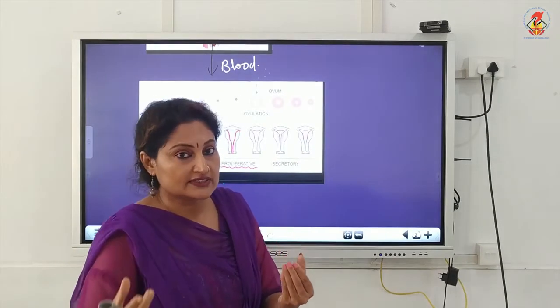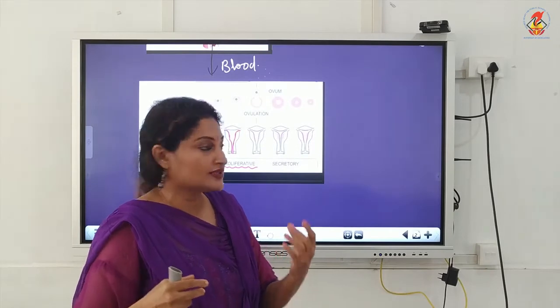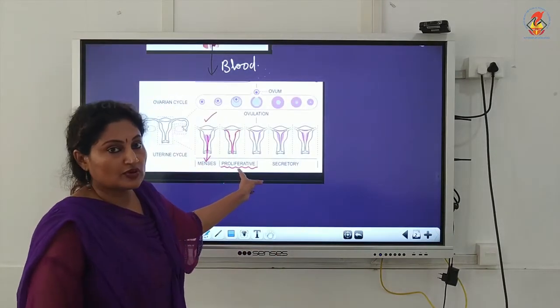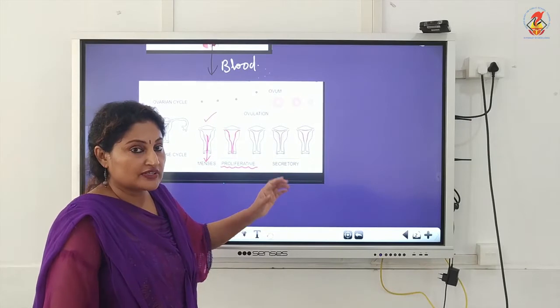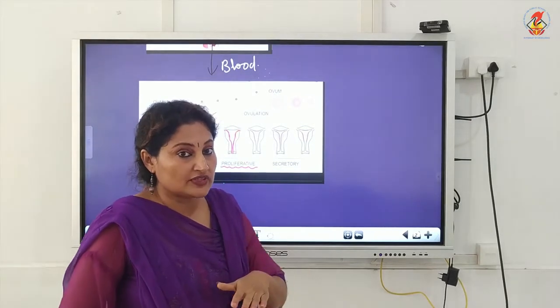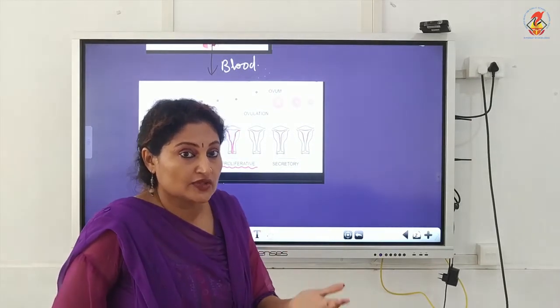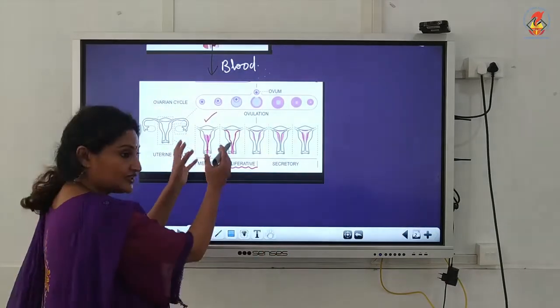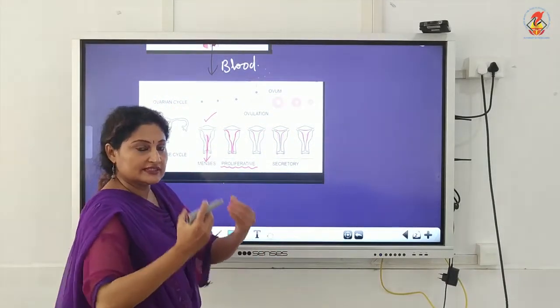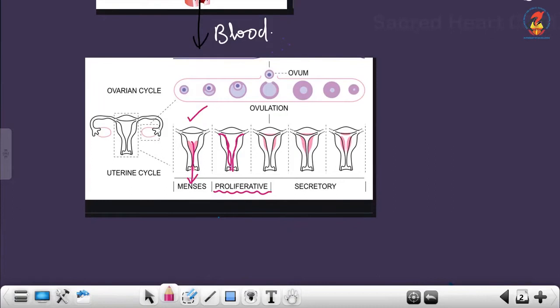We learnt in 11th standard what proliferation is. That's why this phase is also known as the proliferative phase, because the uterine endometrium gets regenerated by the process of proliferation. So if this was the initial thickness, it becomes thicker, thicker and thicker.